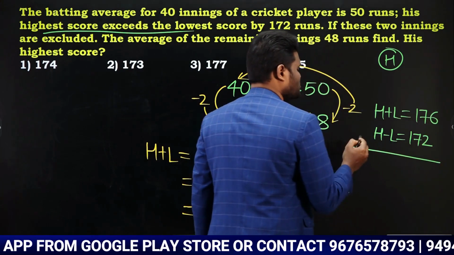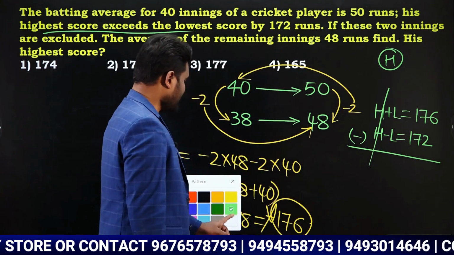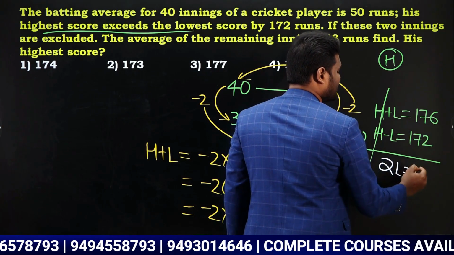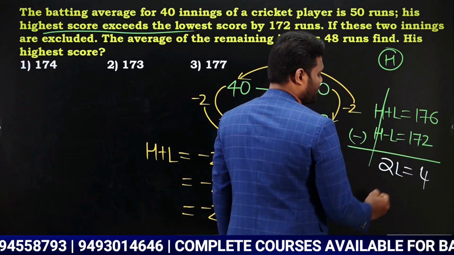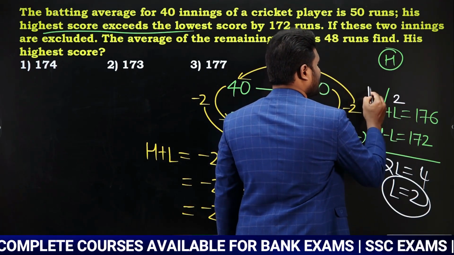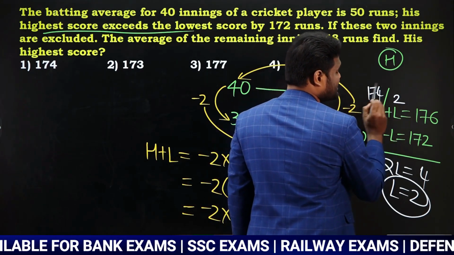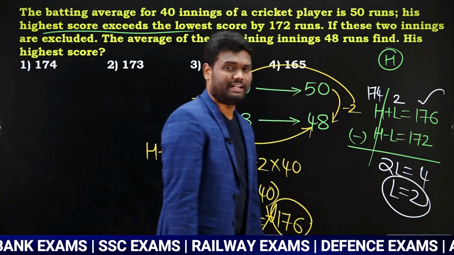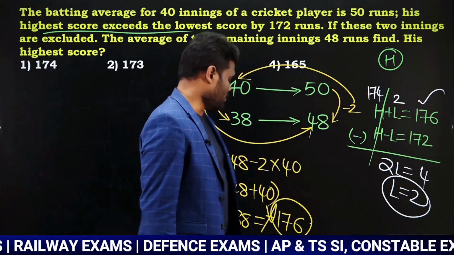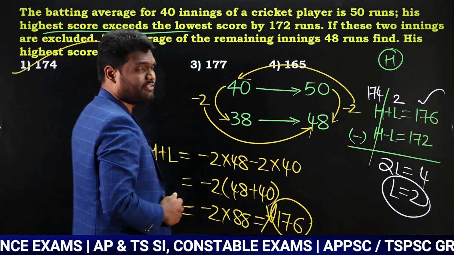If highest plus lowest is 176, let us subtract them. If we subtract, highest gets cancelled. Yes or no? L minus of minus L is nothing but 2L. So 2L is equal to 176 minus 172, which is nothing but 4. Now we can say that L is nothing but 2. So if lowest is 2, I can say highest is nothing but 174. Why? Because 174 plus 2 is going to be 176. We came to know that the lowest value is 2. If lowest is 2, highest is going to be 174. Our question is highest. So we can say that the highest score is 174 runs.